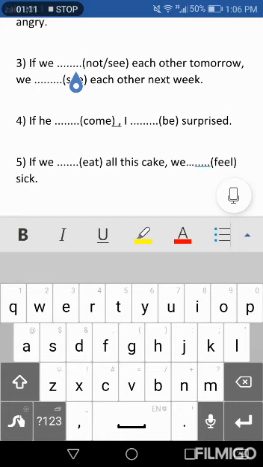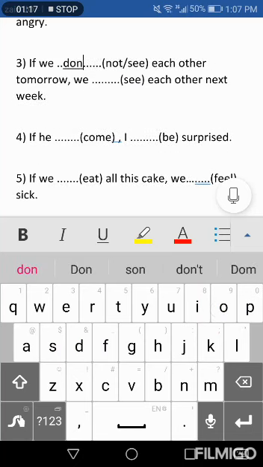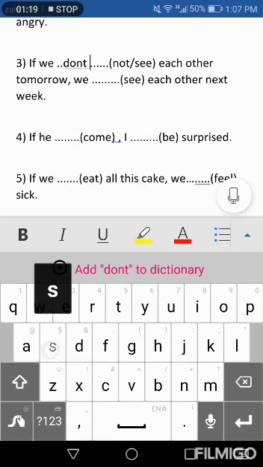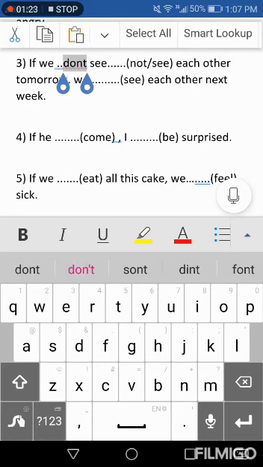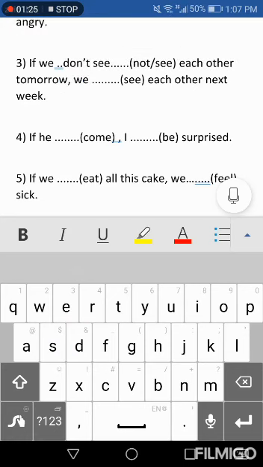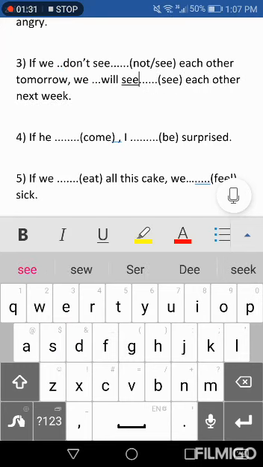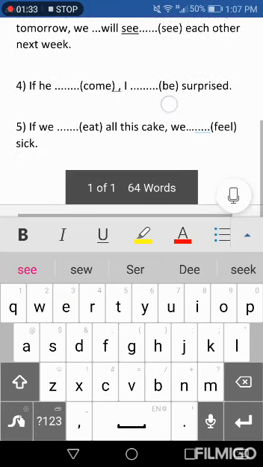The subject is we, so we use don't. If we don't see each other tomorrow, we will plus infinitive verb, we will see each other next week.